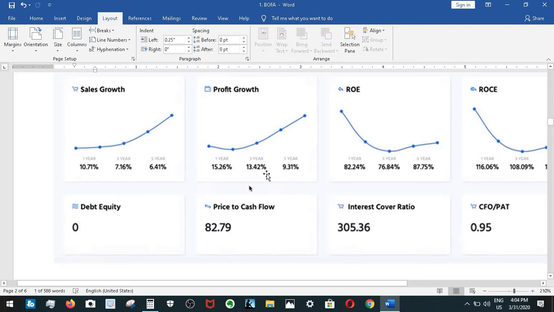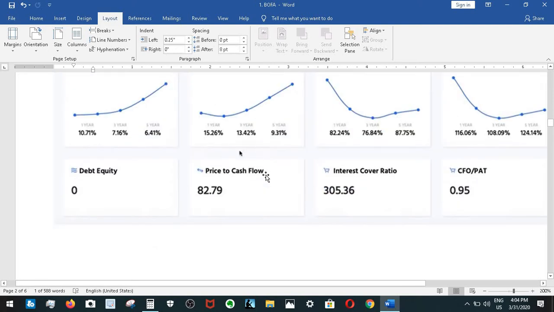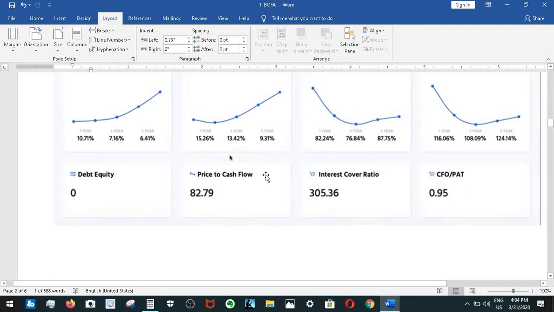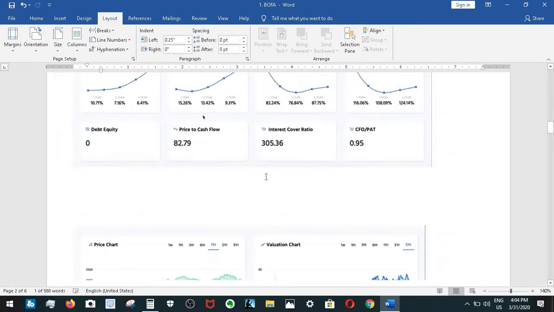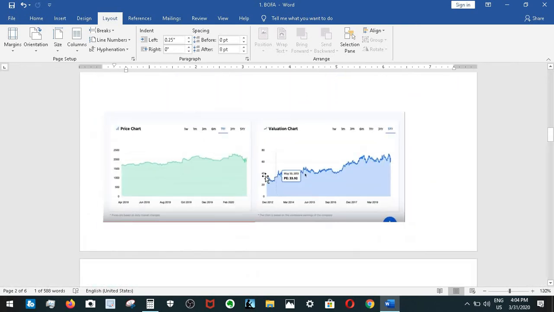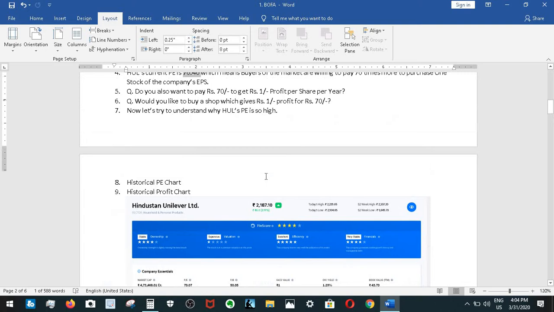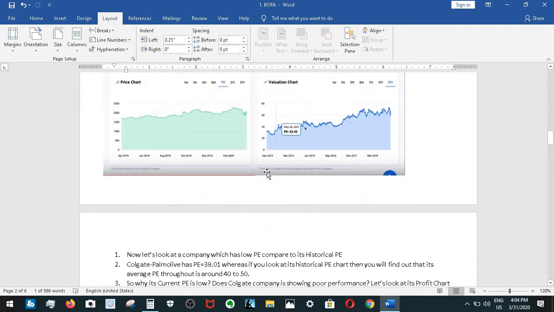So basically it is giving you more profit in the last few years, and that's why people are willing to pay more for the company. So that's how you can do it.